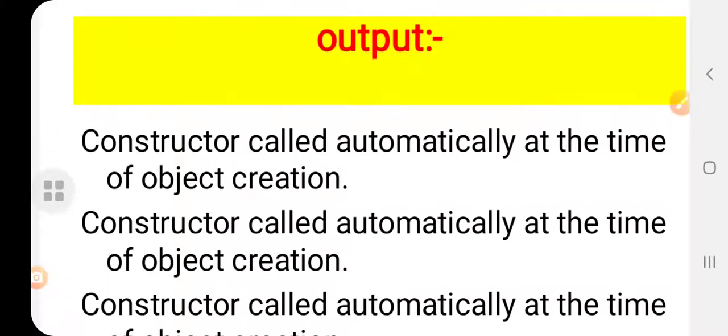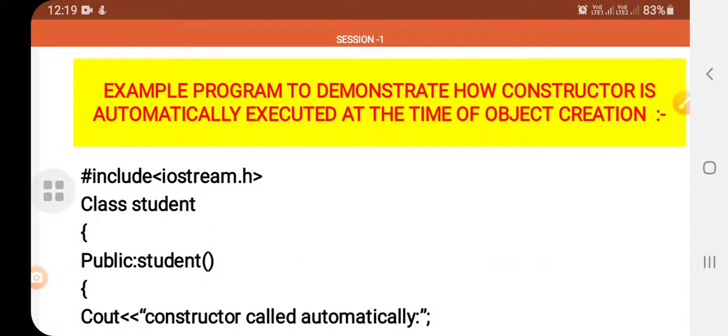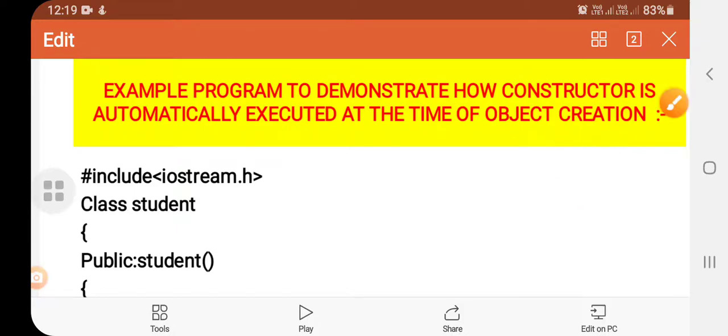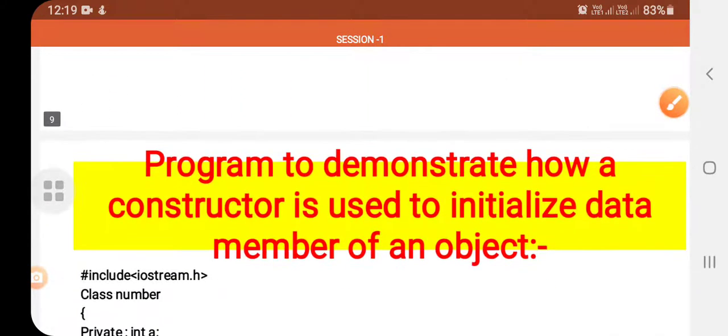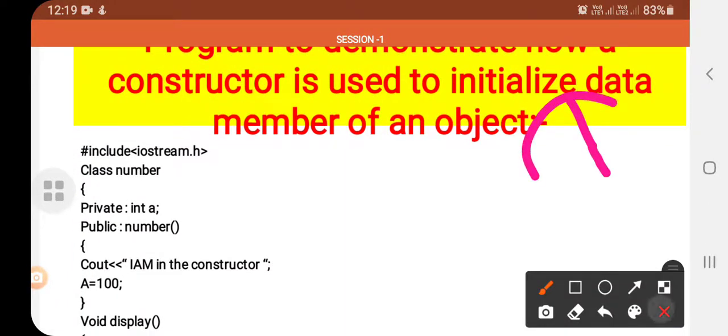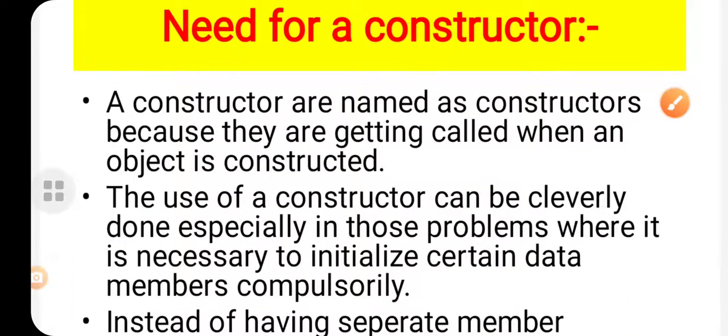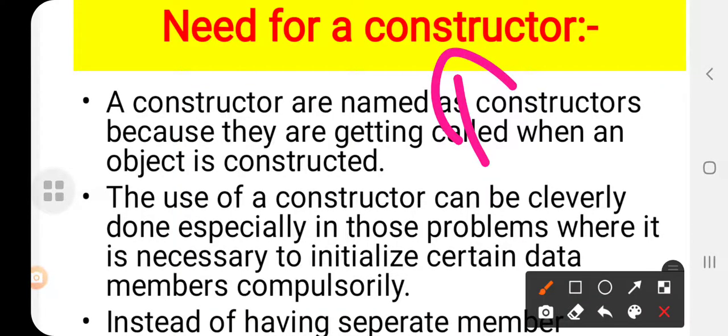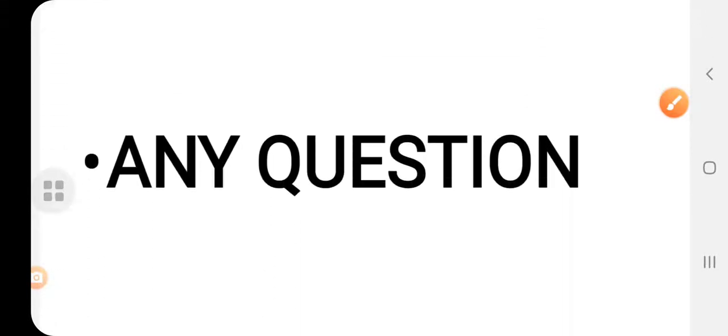Okay, so then I showed two examples, for object creation and object initialization. Okay, see this object initialization. So next we discussed why we require these constructors, that is, the need of constructors.